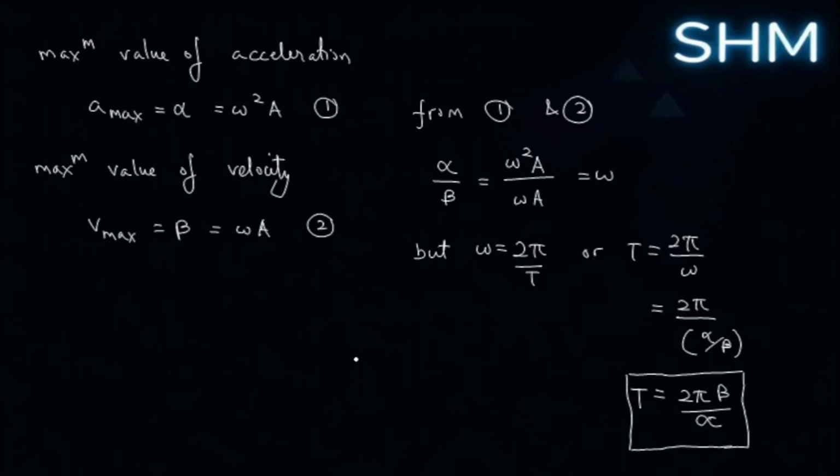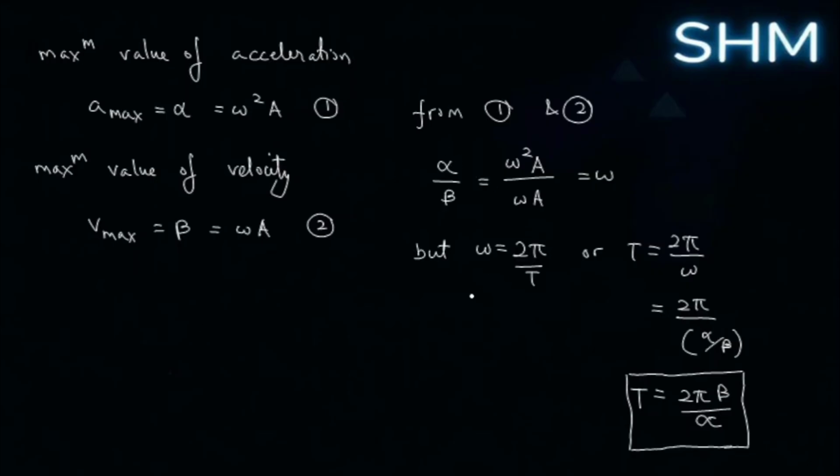Now we have found the formula for A max to be alpha equals omega squared into amplitude, and for velocity we found that V max is omega into amplitude. Now let us take the ratio alpha by beta, maximum acceleration by maximum velocity, that is omega squared a by omega a, and we find that omega equals alpha by beta.